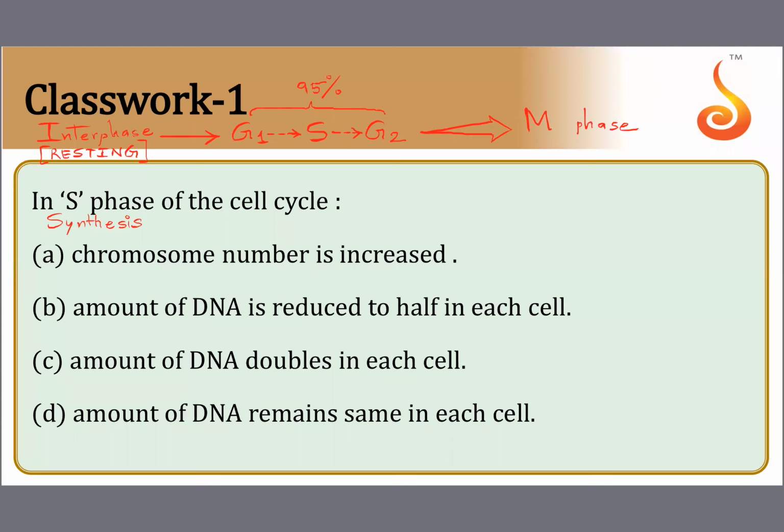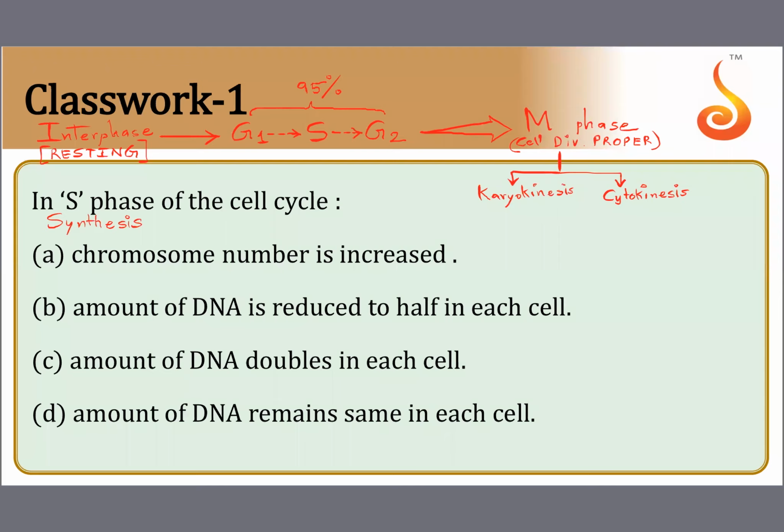You know what we also call M phase as cell division proper, because this is where actually cell division occurs. And you all are aware that in this cell division proper, we have karyokinesis, where the nuclear division takes place, and we have cytokinesis, where the cytoplasmic division takes place.